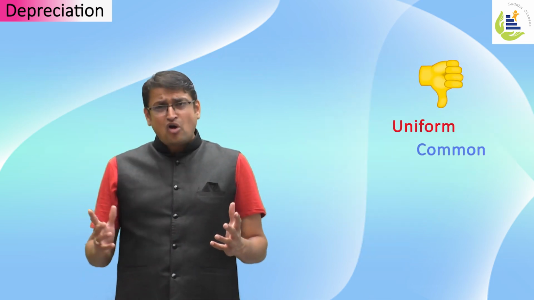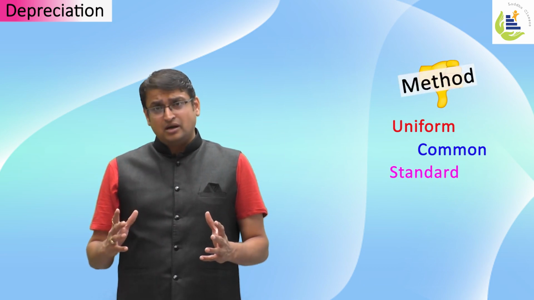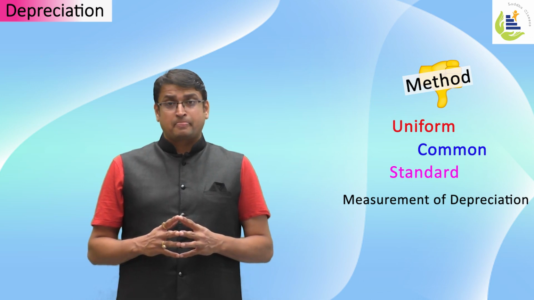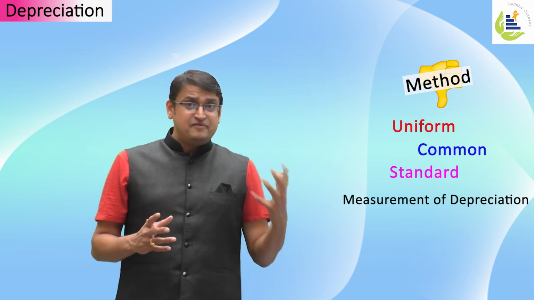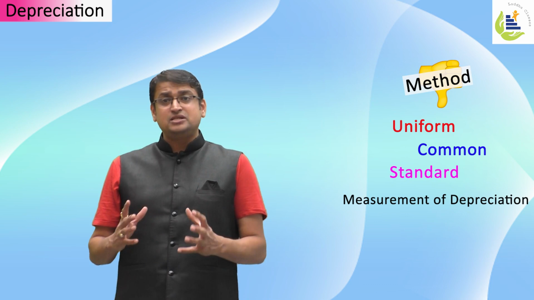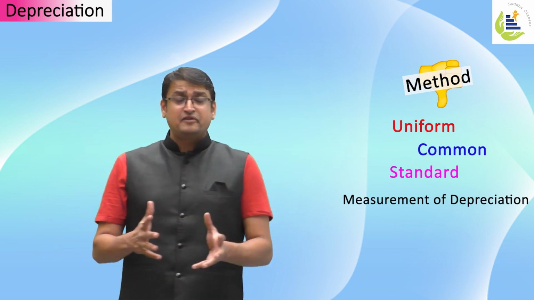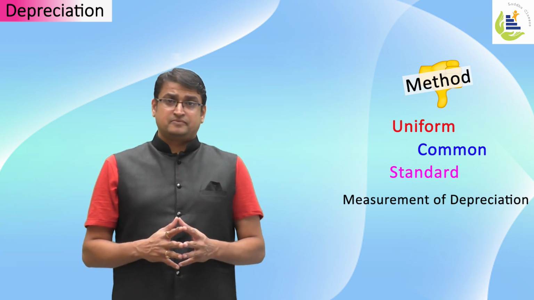However, there is no uniform, common or standard method or rate for measurement of depreciation. Which means every producer charges depreciation differently, or on every good there are different ways of charging depreciation.